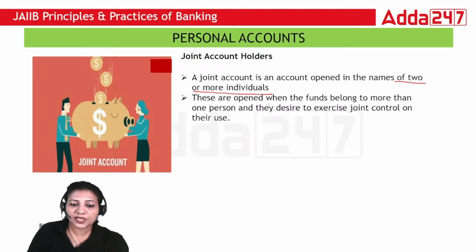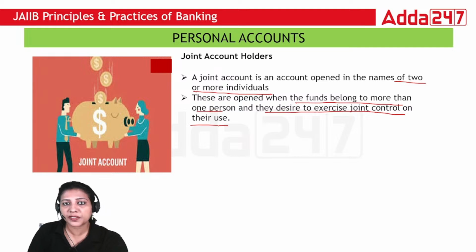These accounts are opened when the funds belong to more than one person and they desire to exercise joint control on their use. There could also be one scenario where one person is earning, but they can open a joint account with, suppose, a spouse or kids, so that they can use that amount. So it belongs to both of them, but they desire to exercise joint control on their use.